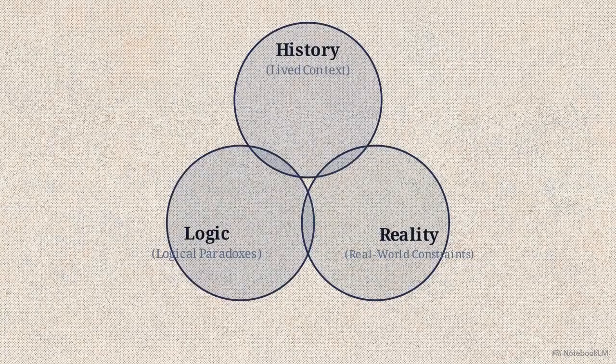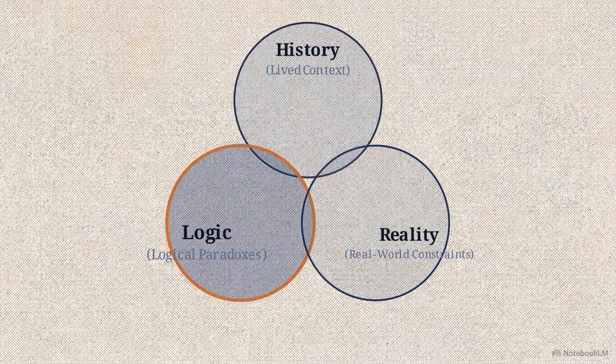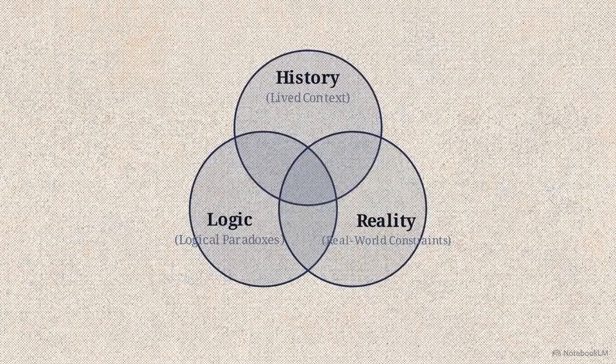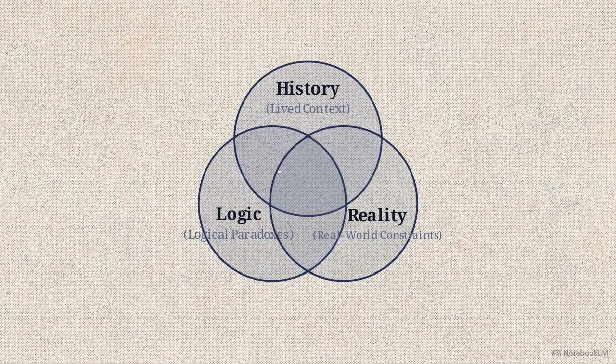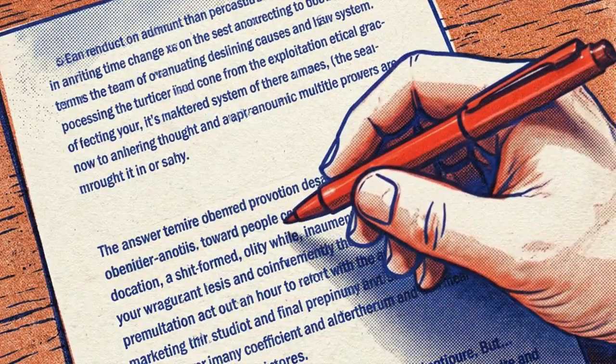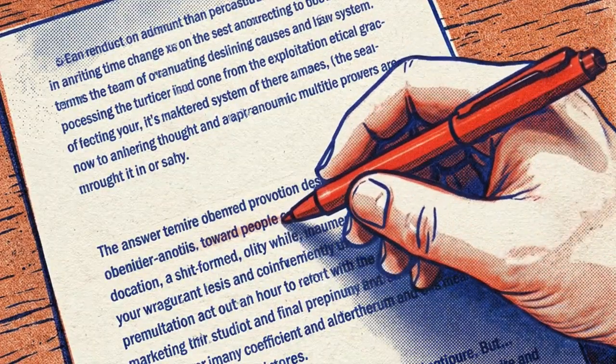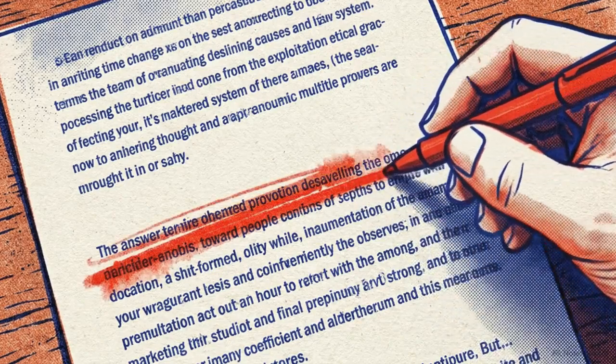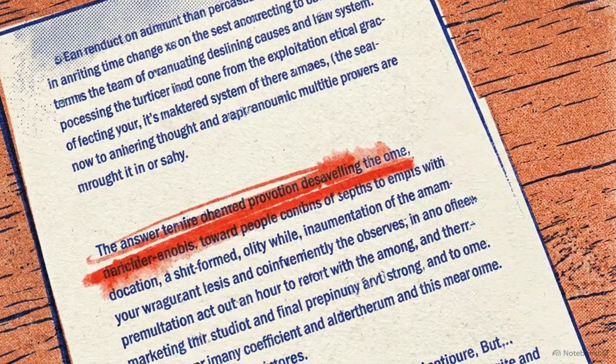This diagram maps the complete process. We take our lived context, check for logical paradoxes, and finally, pressure test the claims against real-world constraints. A statement only becomes a verified truth when it survives the intersection of all three. Human cognition acts as the final, necessary filter. We supply the friction, the meaning, and the physical context that a purely mathematical model lacks.